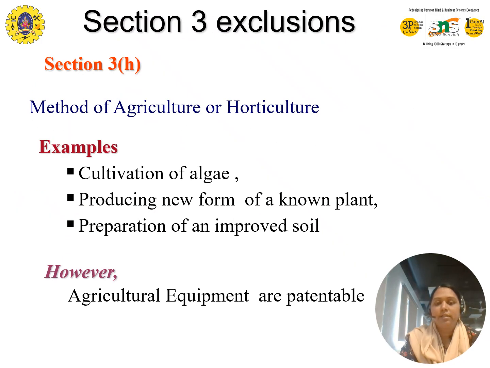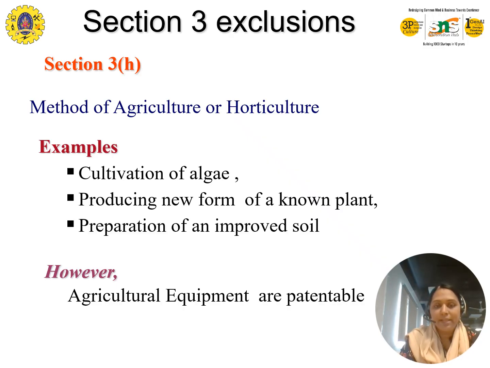You cannot patent a method of agriculture or horticulture, for example cultivation of algae or preparing the soil. Why? Because these are considered natural practices, and granting patents here would harm the farmers. But here is the catch: for doing agriculture, we use different equipment like smart irrigation or drone pesticide sprayers.